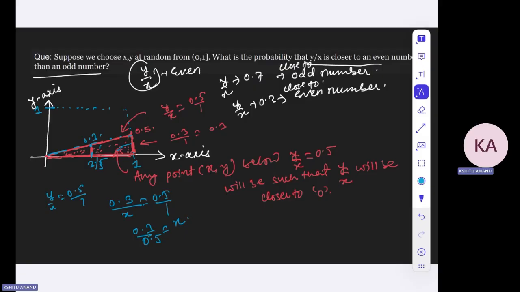One interesting thing to note is that this is the line y by x equal to 0.5. Any point in between, where y by x is between 0 and 0.5, will be closer to 0. What is the area of this triangle? It will be one half, the base 1, into the height 0.5, so it will be 1 by 4.